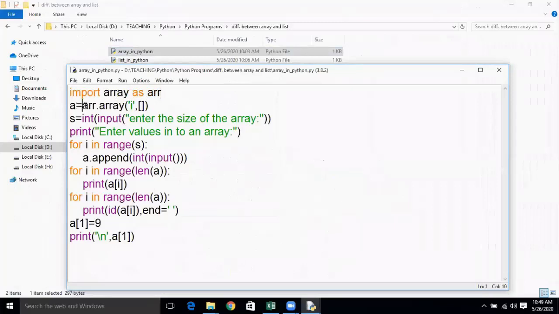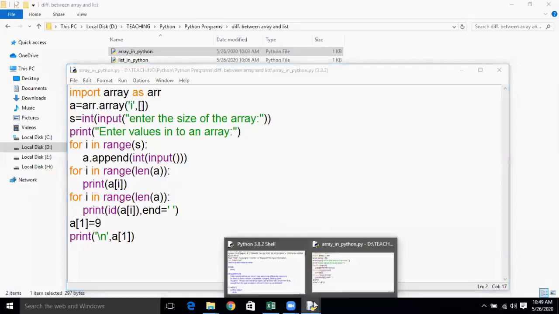By using ARR, which is a reference variable representing the module array, and a dot operator, you call a method defined in the array module. Now this array method contains two parameters. One represents the type of the data for which you need to make an array, and the other is the list of values or an empty list.